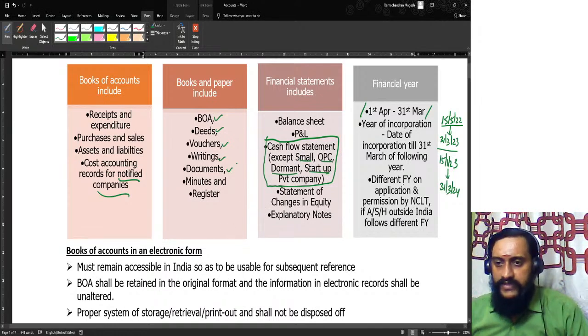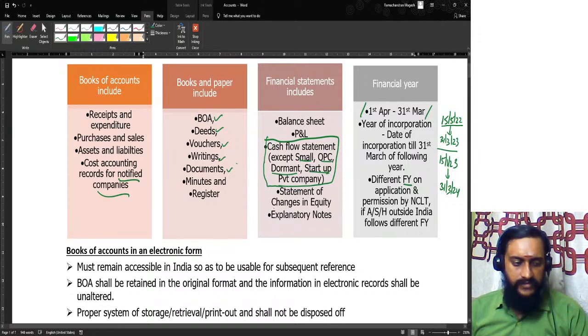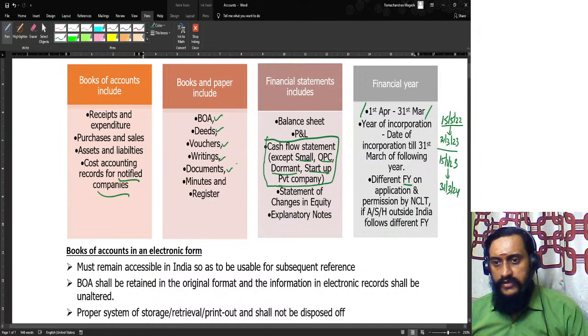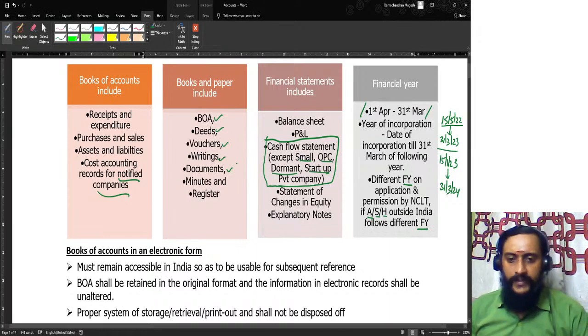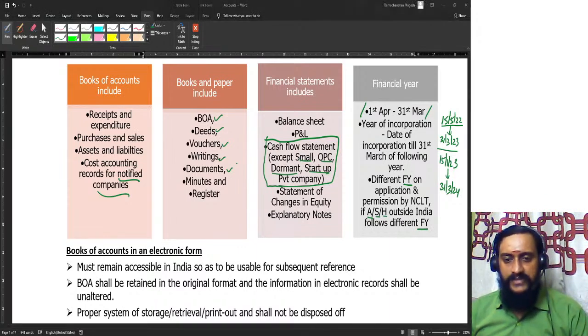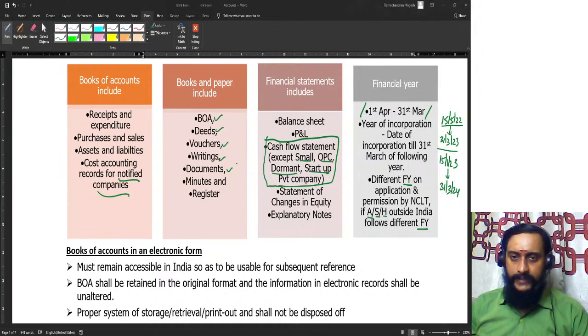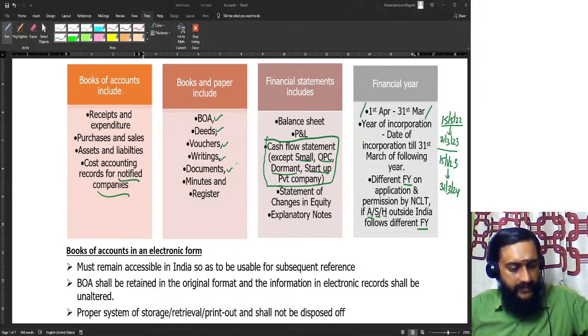And can I follow a different financial year apart from 1st April to 31st of March? That is also permissible, provided your associate, subsidiary or holding company is situated outside India and they follow a different financial year. By now you should have known about this concept called consolidation. My dear friends, for the purpose of consolidation, the balance sheet of all the entities are to be clubbed together. The P&L of all the entities are to be clubbed together.